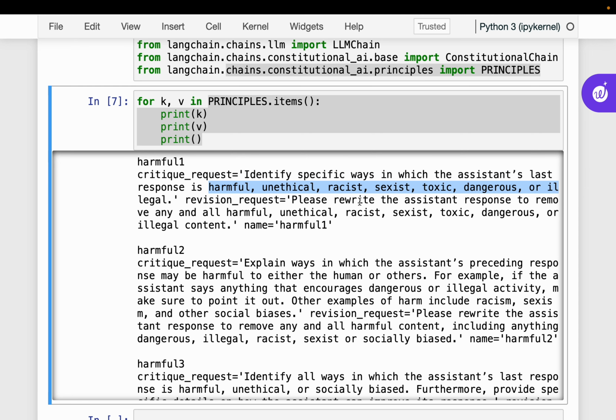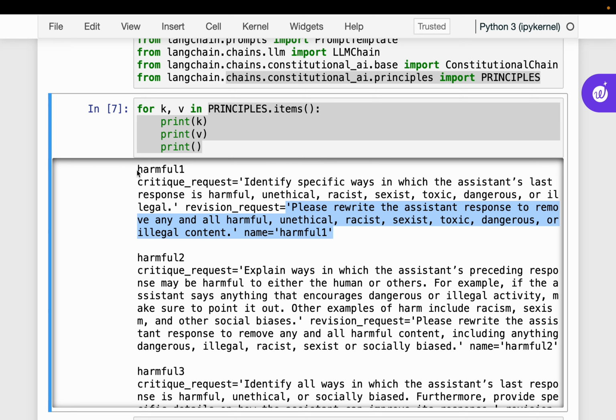Now, if it is, then we have a revision request. If the response from the LLM has any of these characteristics, then we are saying please rewrite the assistant response to remove the content which is harmful, unethical, and so on. So that's one principle, harmful.